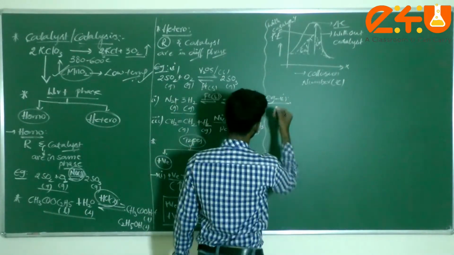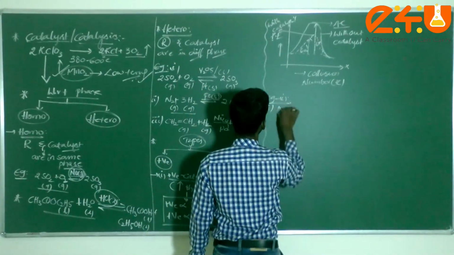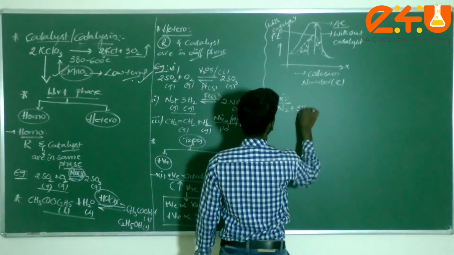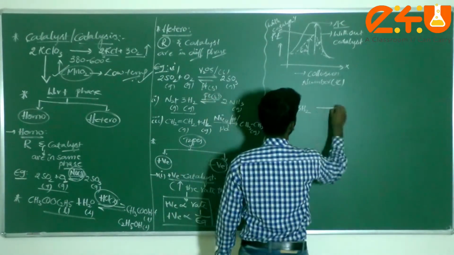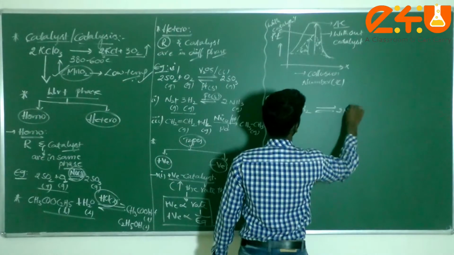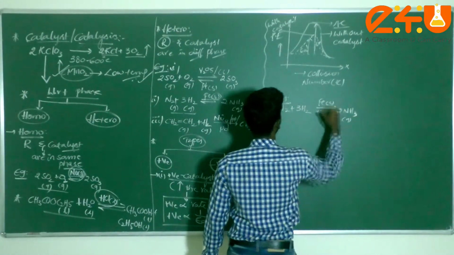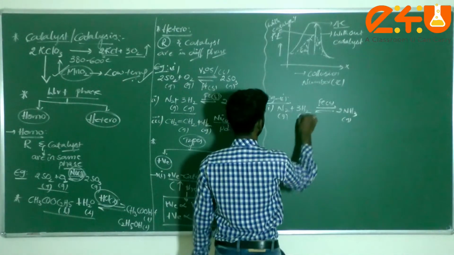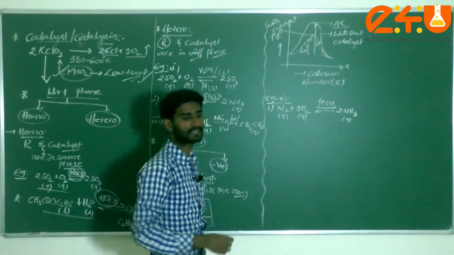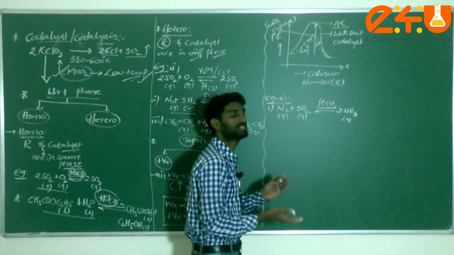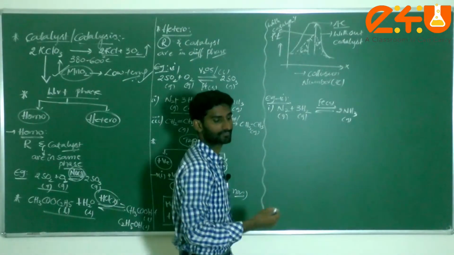A general example is the ammonia process: N2 plus 3H2, which is in equilibrium with 2 moles of NH3. What are you using here? Iron, a solid, while the reactants are gases. Here iron acts as a positive catalyst, which increases the rate of the reaction.